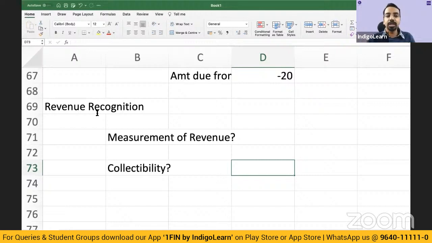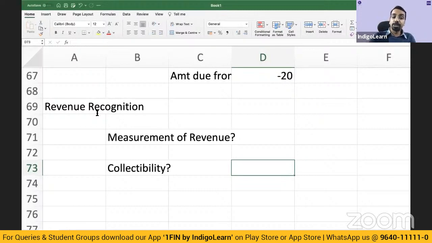Only when these two conditions are satisfied, you will be able to recognize revenue. But if I'm not able to measure, you have to defer it till the time you will be able to measure. If I'm not sure of the collectibility, then when the collectibility becomes certain, or when the collectibility becomes probable, that is when you will recognize the revenue.